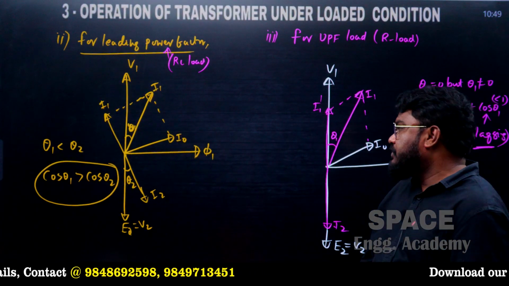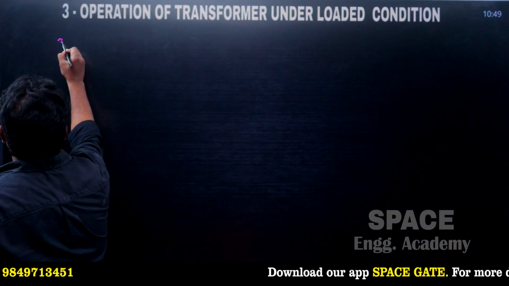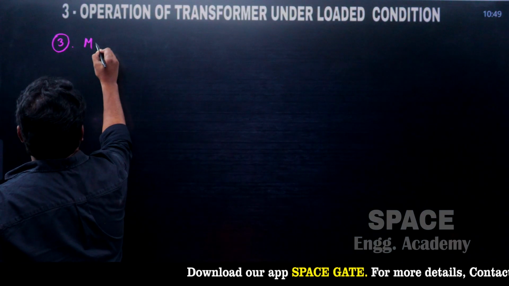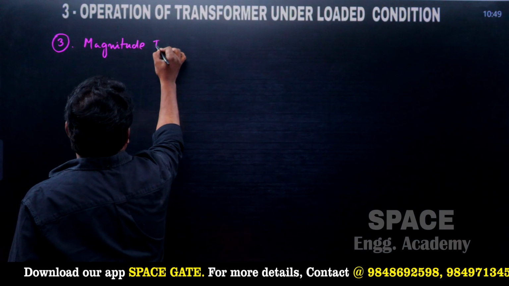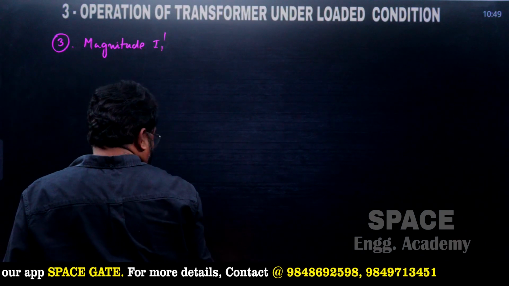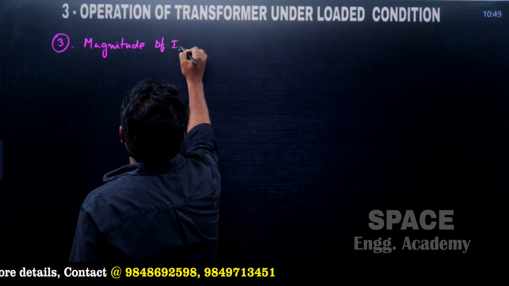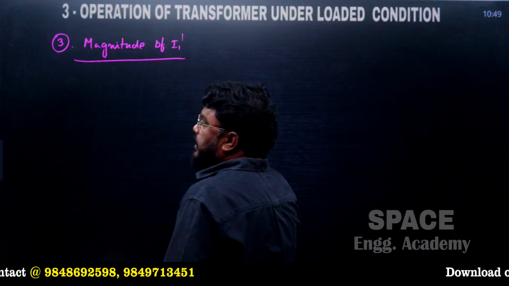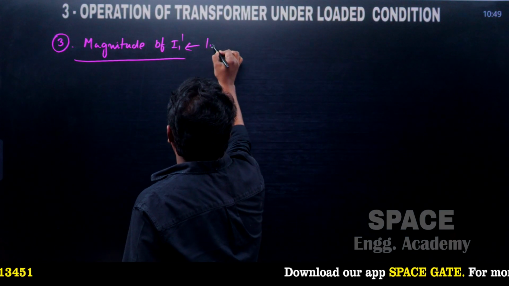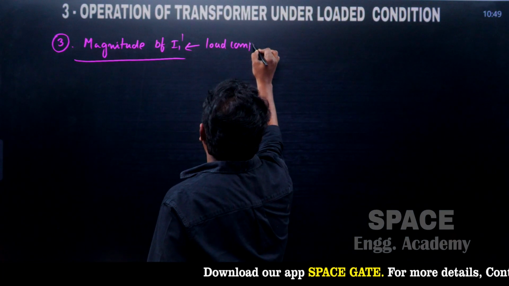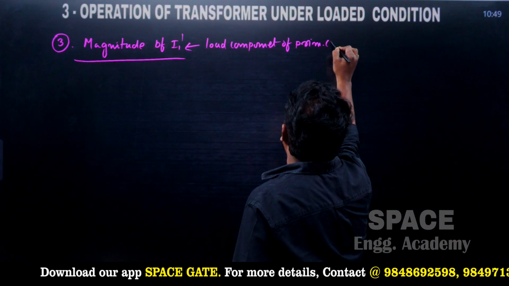And the third observation is the magnitude of I1 dash, where I1 dash is nothing but the load component of the primary current of the transformer.